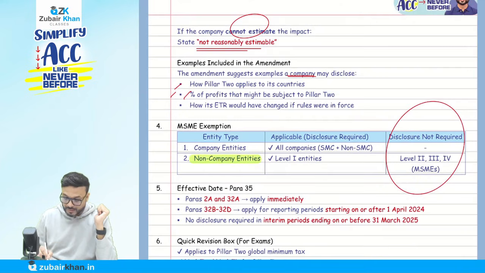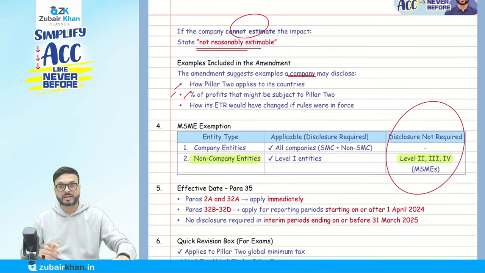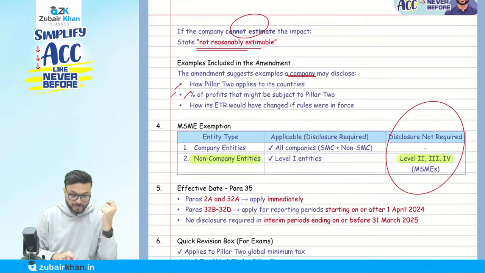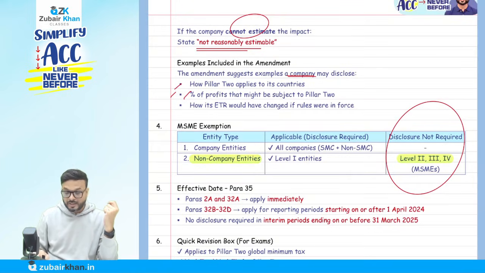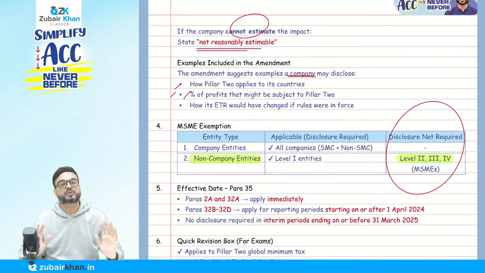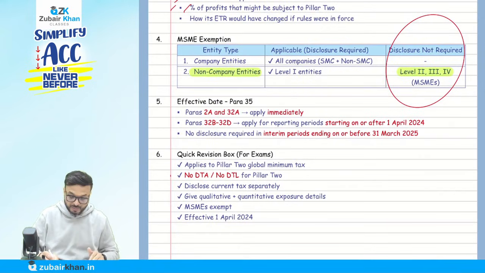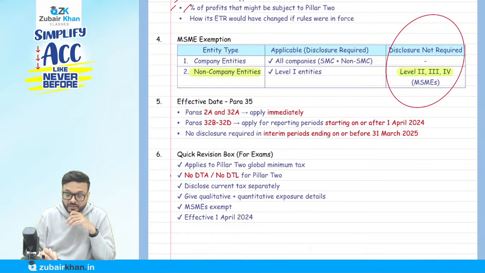No need to even disclose for an entity which is a non-corporate entity, and they are coming under Level 2, 3 or 4. We don't call it Level 2, 3, 4 now, because it is MSME and other than MSME. But remember that in the RTP they use the words MSME and non-MSME and Level 2, 3, 4 as well. So to explain to you, remember: non-corporate entities, Level 2, 3, 4, no need to even disclose it. This is also important. Now, what is the effective date?